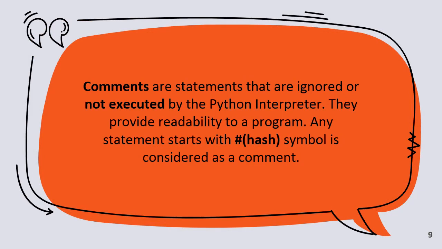They provide readability to a program and help us easily understand a particular program. A statement which starts with a hash symbol is considered a comment. Anything written after the hash symbol in a line is ignored by the Python interpreter.